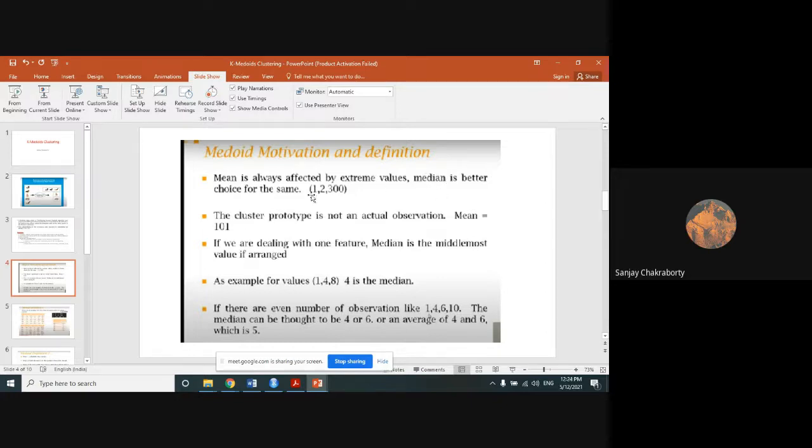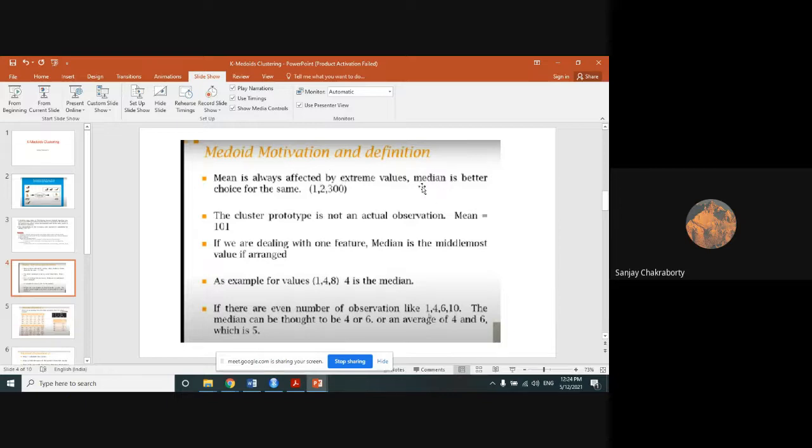Suppose for a particular cluster, the data values given to you are 1 to 300, the example I have already given you. 1 and 2 are very close data observations, whereas 300 is a much more dispersed data observation, and it will create a bad mean value for that cluster in the k-means algorithm.